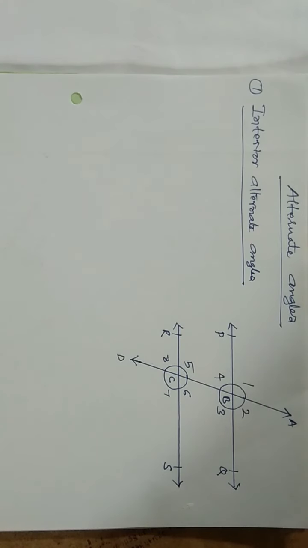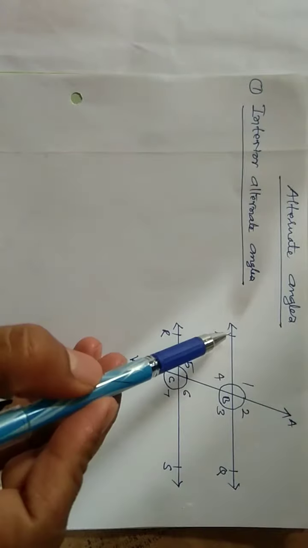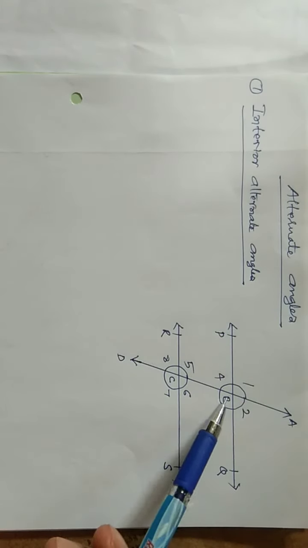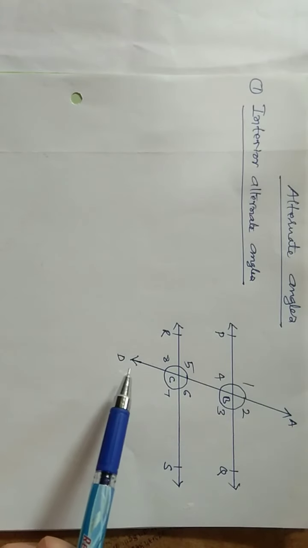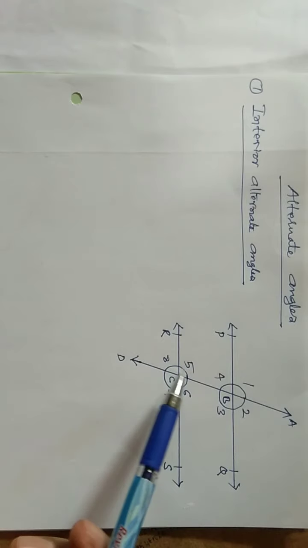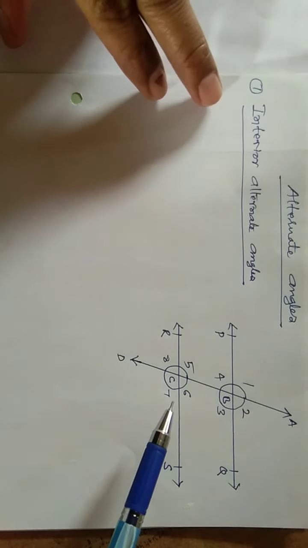In the figure we have PQ and RS as the two parallel lines. ABCD is a transversal, so here 4 angles and here 4 angles, totally 8 angles have been formed.